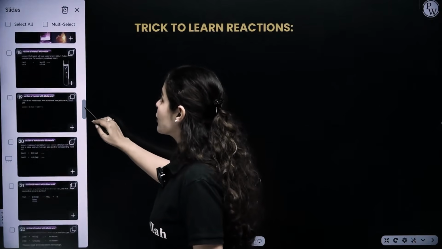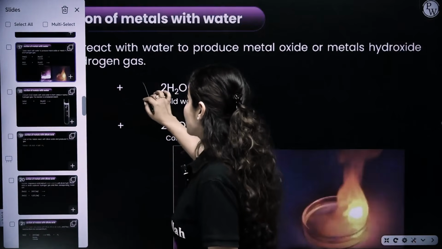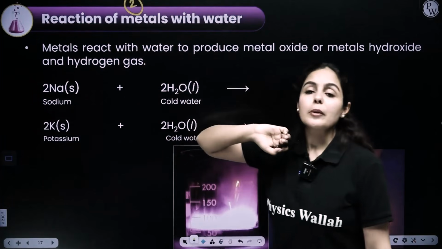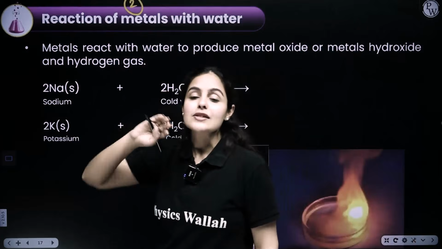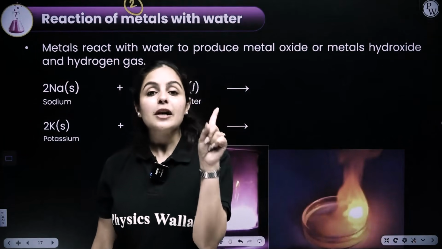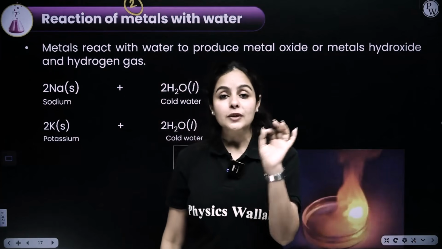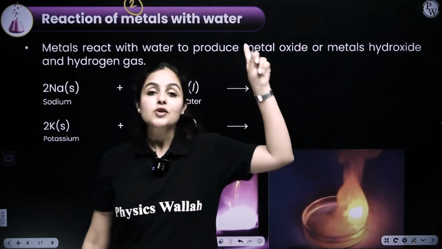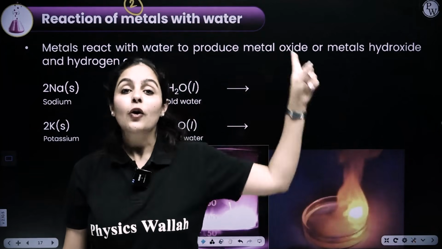But before we jump straight to the trick, I would like to discuss our second chemical property of metals, that is what happens if metals react with water. The first chemical property was that metals react with oxygen and form metal oxide. The second chemical property is what happens if a metal reacts with water.